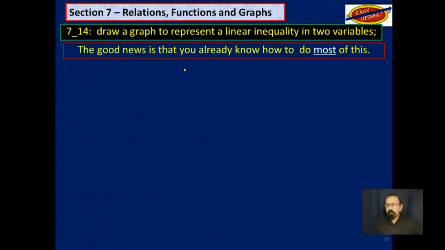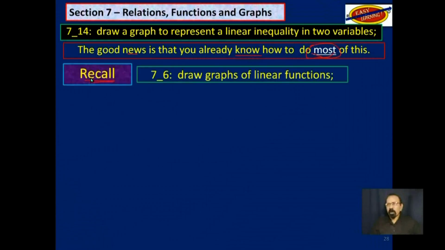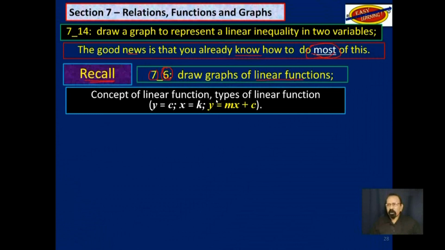The good news is that you already know how to do most of this. Recall objective 6 in the same section 7, draw graphs of linear functions. And we had to draw especially this one. Those other 2 are special cases of this one.